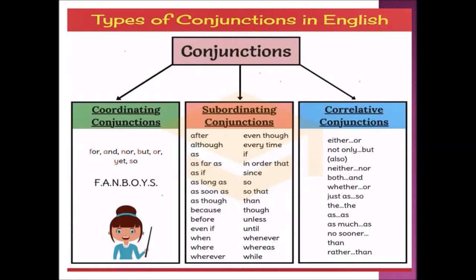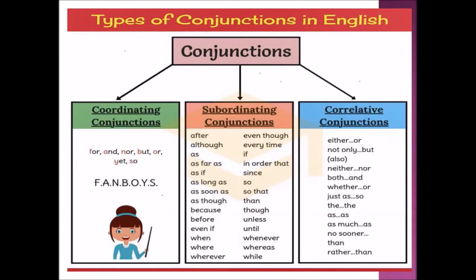Students, to remember all of the coordinating conjunctions, we can learn the following acronym: FANBOYS. F refers to for, A denotes and, N refers to nor, B denotes but, O refers to or, Y refers to yet, S denotes so. Next, let's see about subordinating conjunctions.